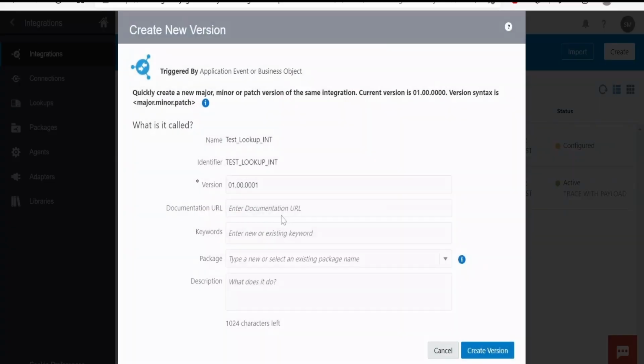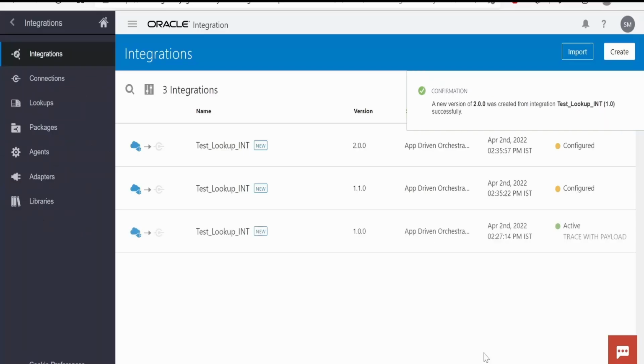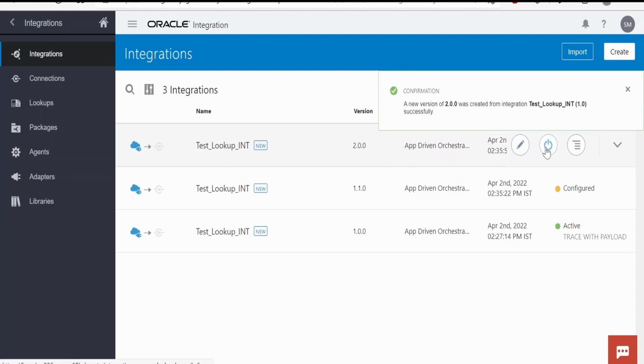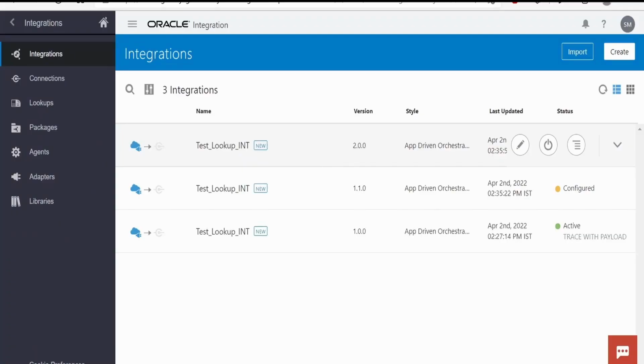click on create new version. Here we have to remove all the minor versions and provide 2 and click on create a version. Now it has created a 2.0.0 version. Now if you activate, it won't show you a message like it has to deactivate 1.0 because this is a major version and there is no dependency on the existing one. So like this, we can version the integrations in Oracle integration instance.